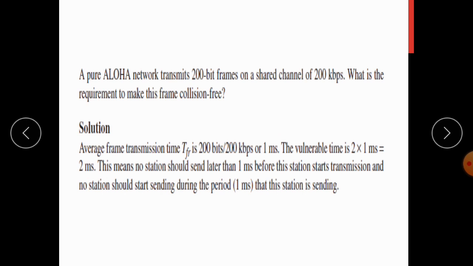So that indicates that no station should send later than 1 millisecond before this station starts transmission, and no station should start sending during the period of 1 millisecond that this station is sending. That is, the total vulnerable time is 2 millisecond.